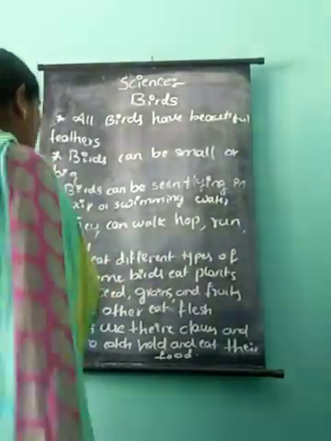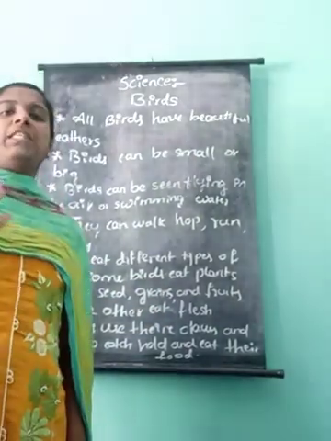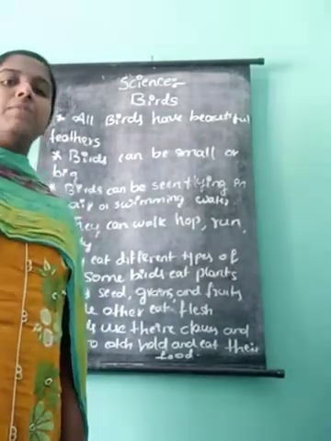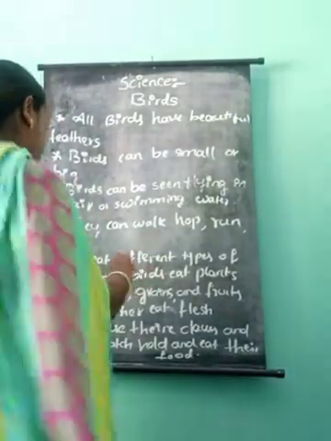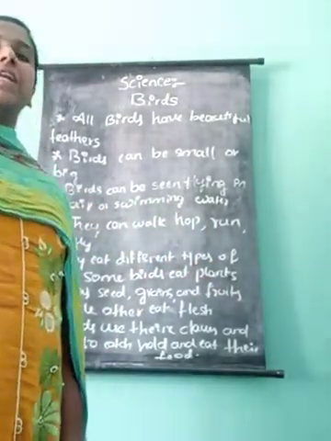And next, other birds eat flesh. It means some birds eat meat, and some birds eat fruits and plants.